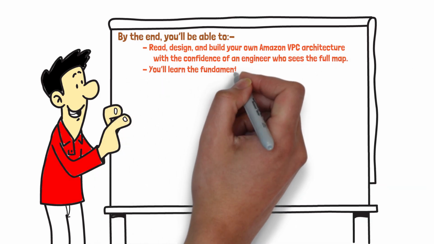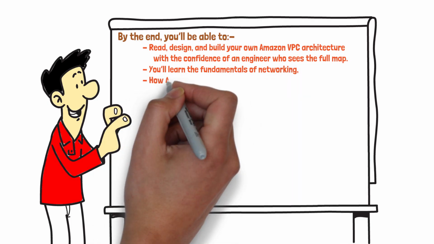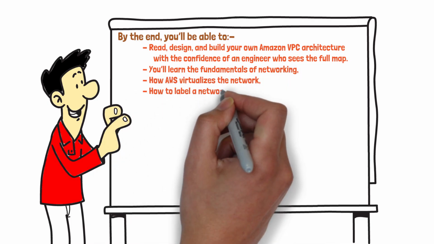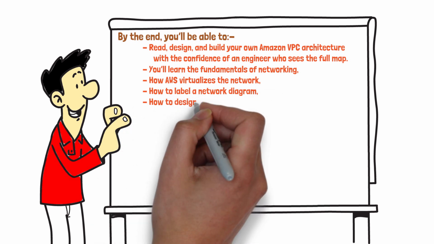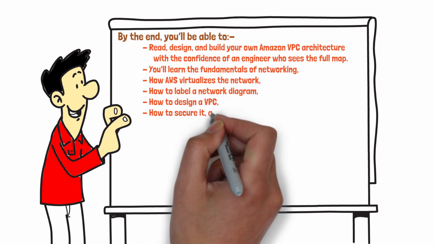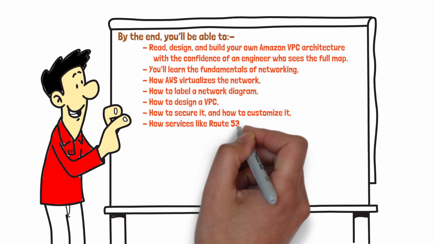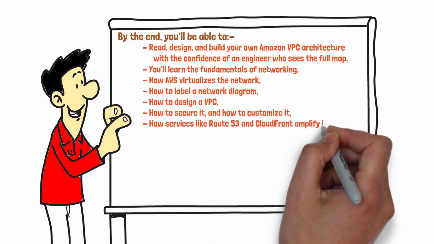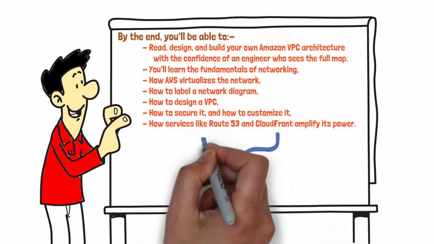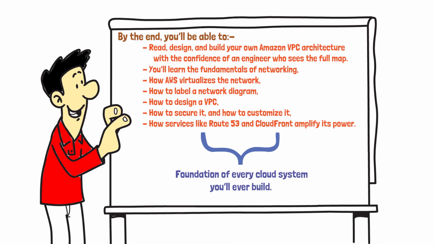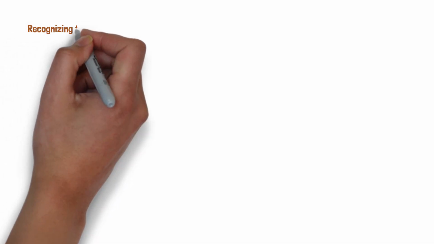You'll learn the fundamentals of networking, how AWS virtualizes the network, how to label a network diagram, how to design a VPC, how to secure it, how to customize it, and how services like Route 53 and CloudFront amplify its power. This is the foundation of every cloud system you'll ever build. Let's begin where all networks begin.